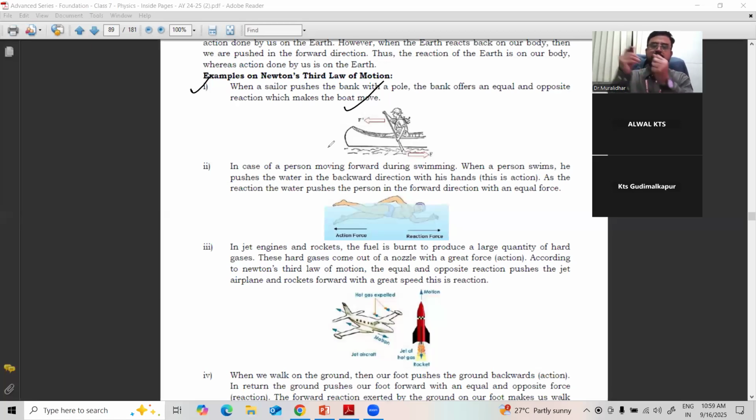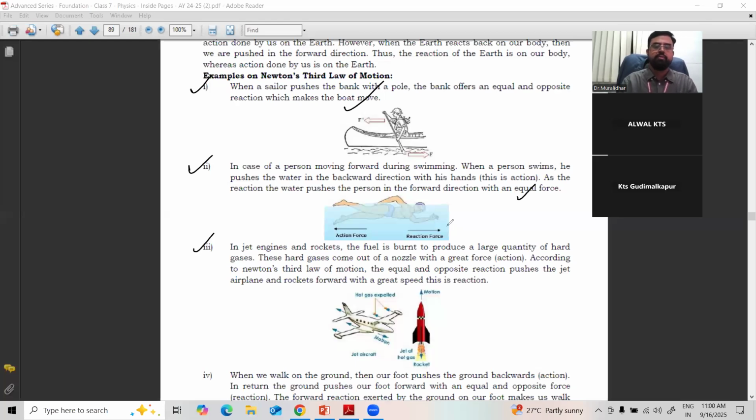When he pushes the water back, he moves forward. Next, a person moving forward during swimming: when a person swims, he pushes the water in the backward direction with his hands, that is action. As there is a reaction, the water pushes the person in the forward direction with equal force. That is reaction. Got it or not?